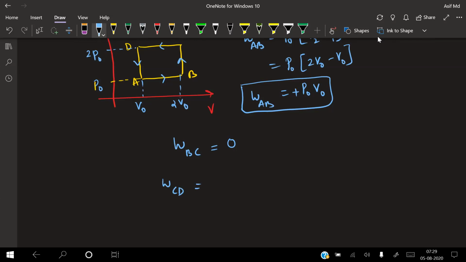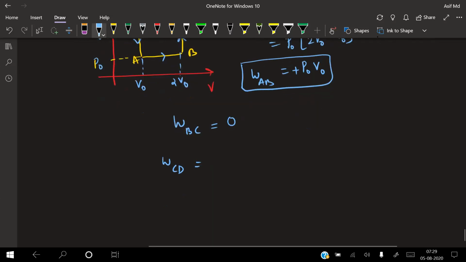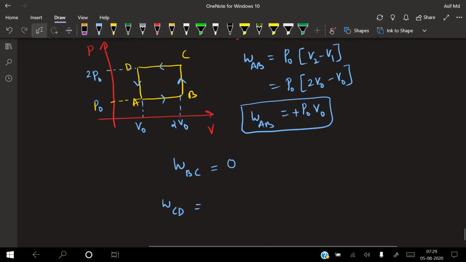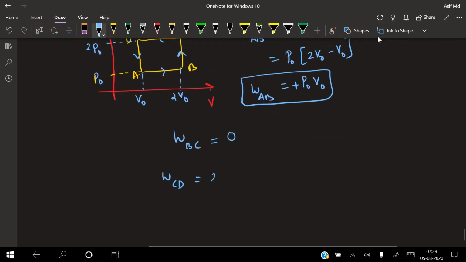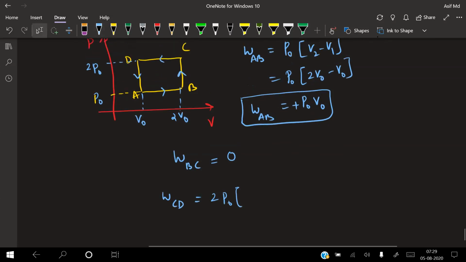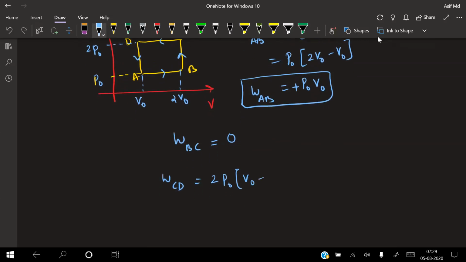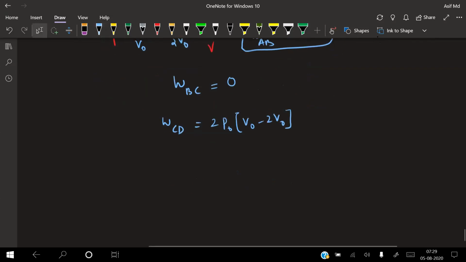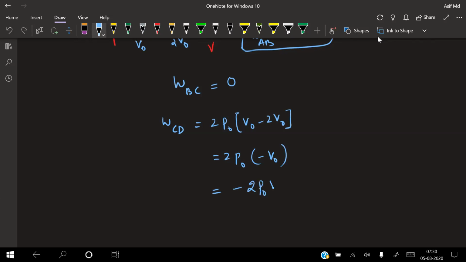Work done from C to D. C to D, sir, we will get negative because volume is decreasing. Yeah, exactly. How much is that from C to D? Pressure is 2P naught. Change in volume is V naught minus 2V naught, that is minus V naught. So that will become 2P naught into minus V naught, so it is minus 2P naught V naught. This is the work done from C to D.